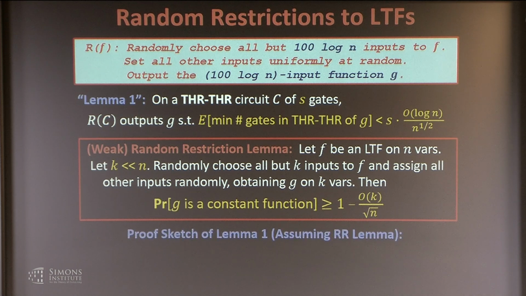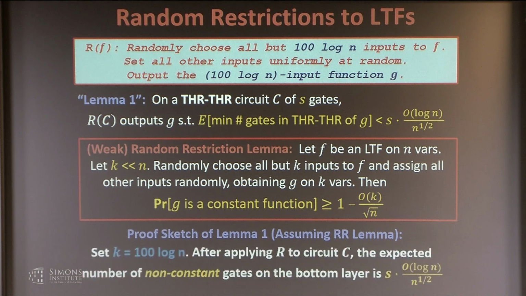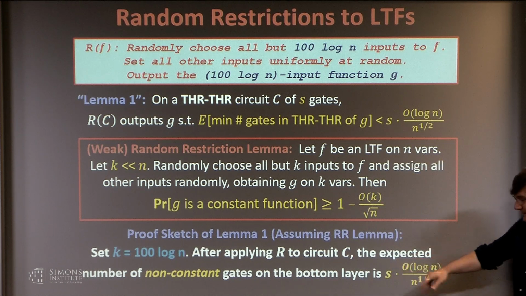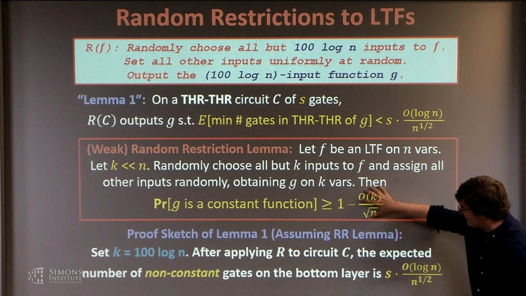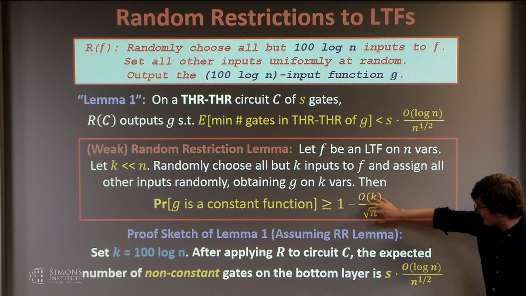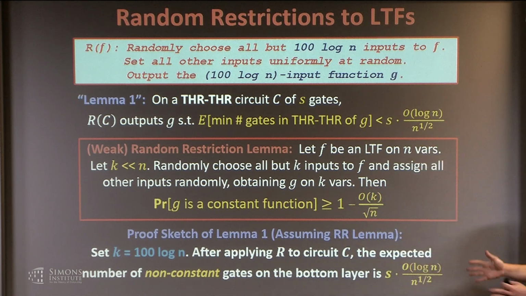And so, having the probability that some gate is a constant function, if it's a constant, you could just remove it in the minimum circuit. Every time something is a constant, you could have just made it smaller. So the idea is that if you set k to be about 100 log n and you do this random assignment, the expected number of non-constant gates on this bottom layer is going to be this probability, 1 minus this thing, times s, the total number of gates.